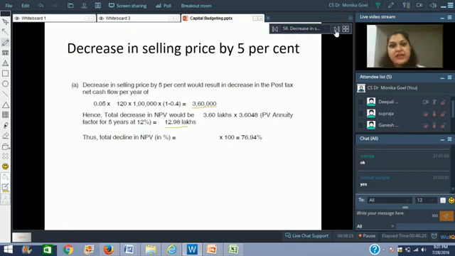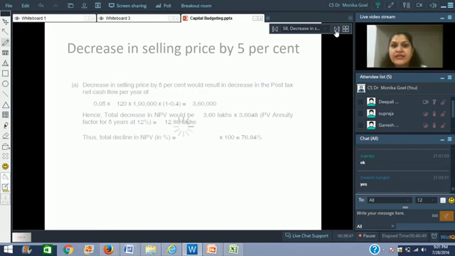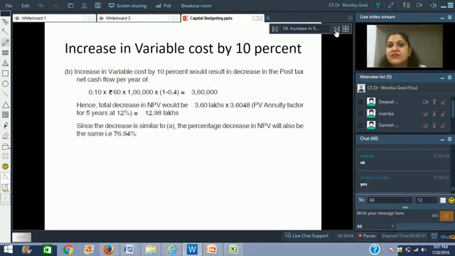So by reducing the selling price by 5%, there is a total decline of 76.94% in the net present value. So we can still go ahead with the project even if we have a reduction in the selling price. Even if we are able to sell it at 114 rupees, the project would be viable. Fine.